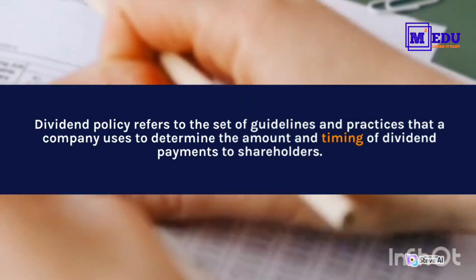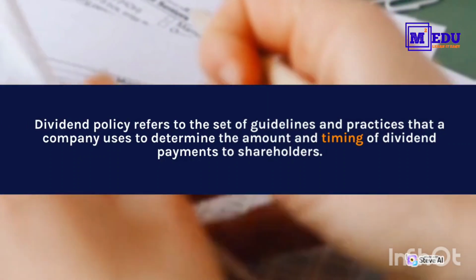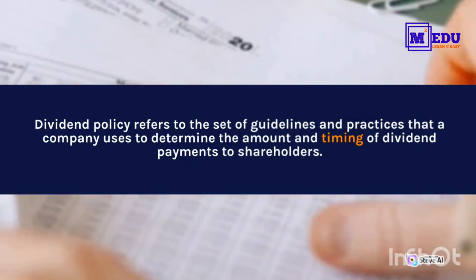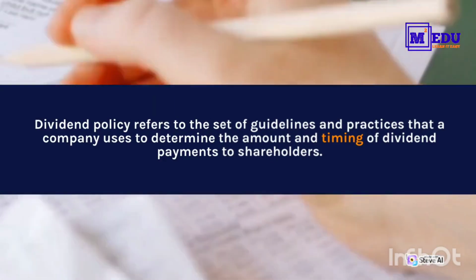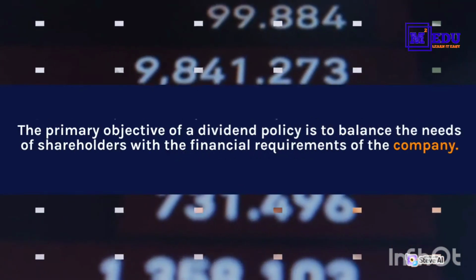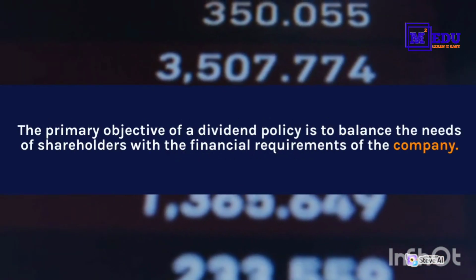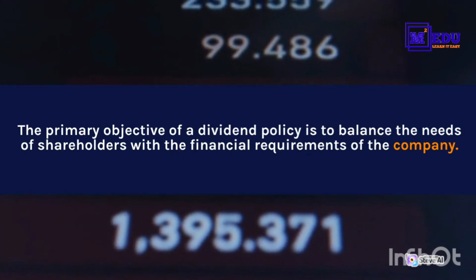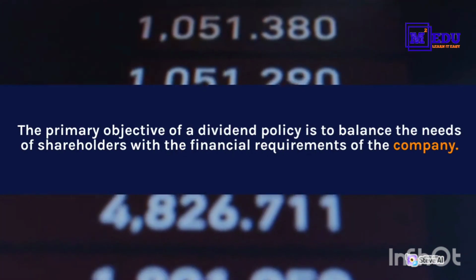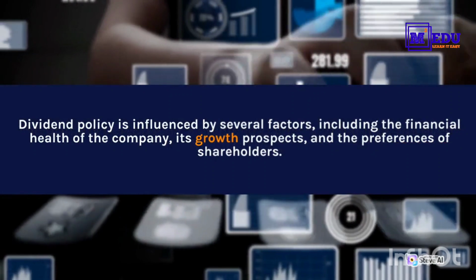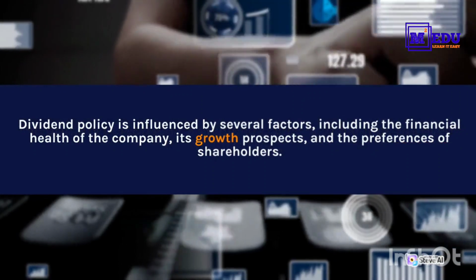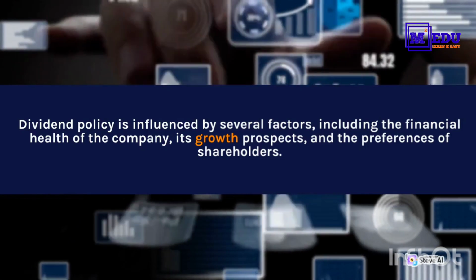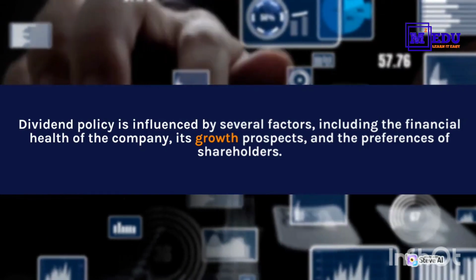Dividend policy refers to the set of guidelines and practices that a company uses to determine the amount and timing of dividend payments to shareholders. The primary objective of a dividend policy is to balance the needs of shareholders with the financial requirements of the company. Dividend policy is influenced by several factors, including the financial health of the company, its growth prospects, and the preferences of shareholders.